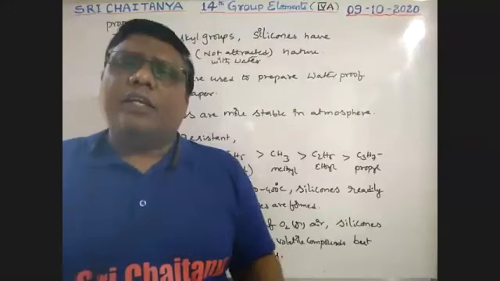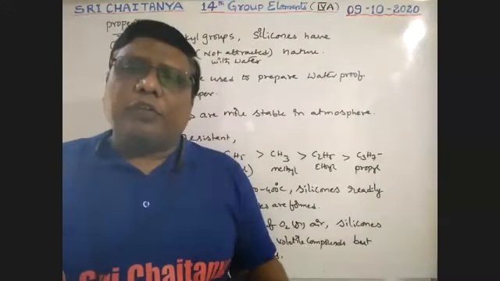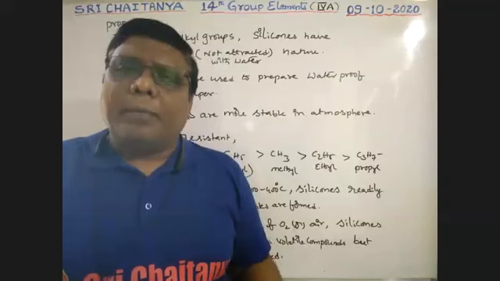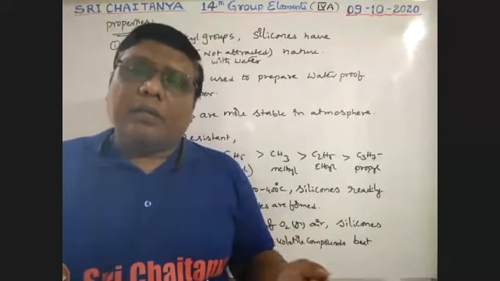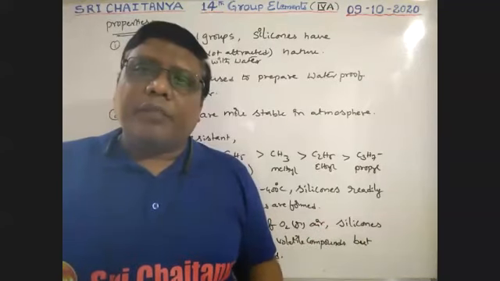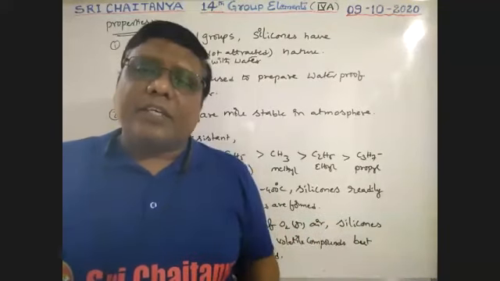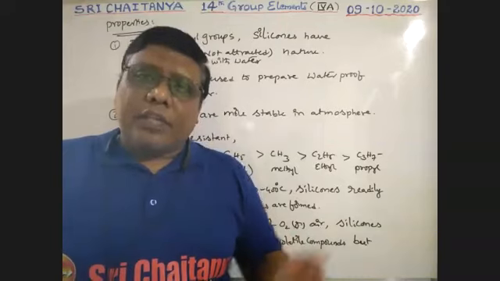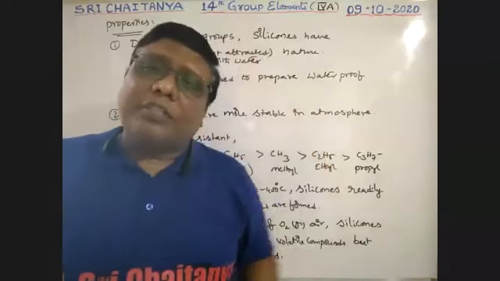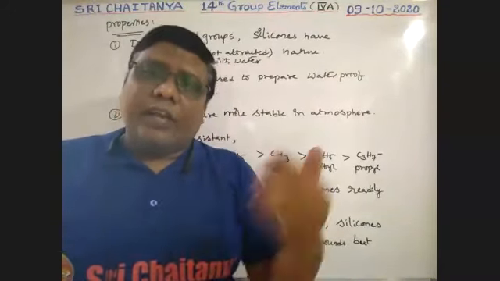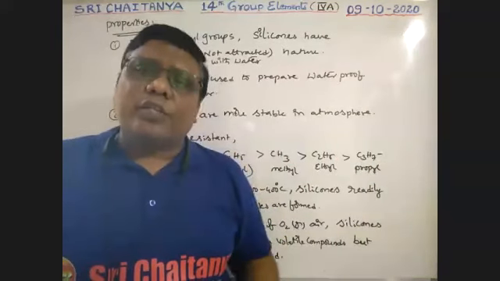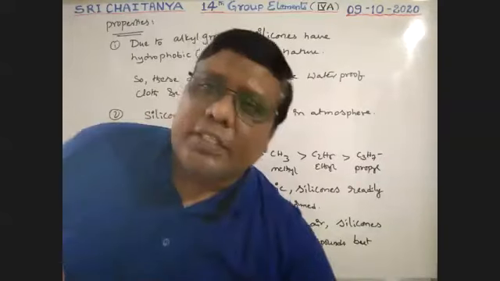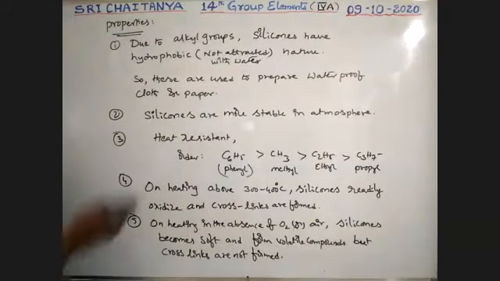So mostly silicones are used in waterproof cloth and paper. Next, silicones are thermally very, very stable and bad conductors of electricity. Because of that, our electrical cables are insulated with these silicones. These are the most important uses of silicones.